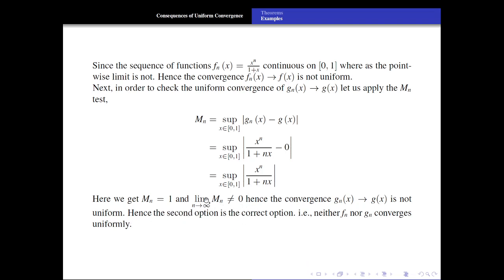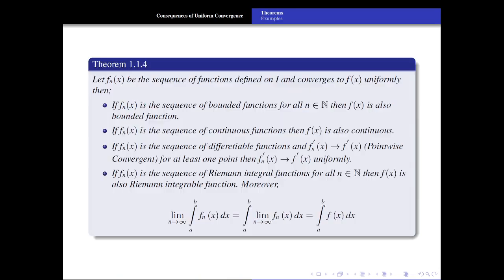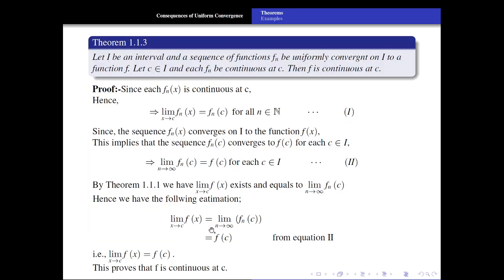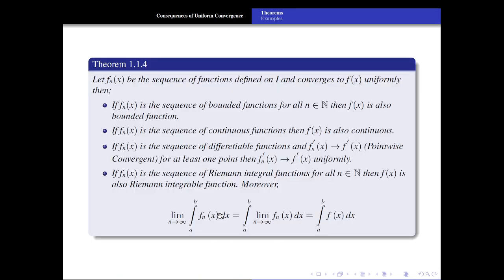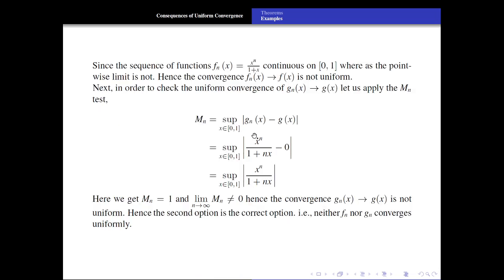Hence the second option, sorry, okay, the second option is the correct option. What is the option? Neither fn nor gn converges uniformly.